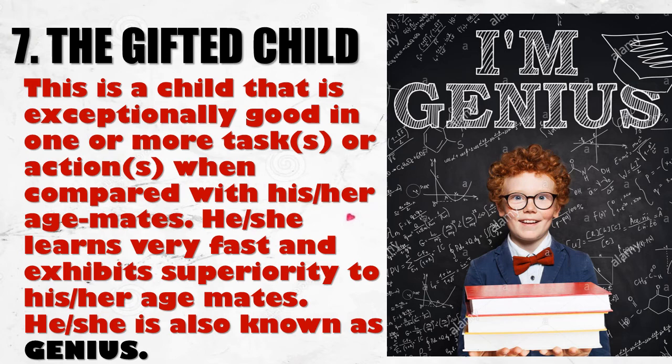We have weak children, we have bad character, we have good characters, we have strong children, we have normal children, and we have the what? Abnormal children. But in all, irrespective of whatever category that we find ourselves, the only thing we just need to do is to do what? To build ourselves on how to do things well.